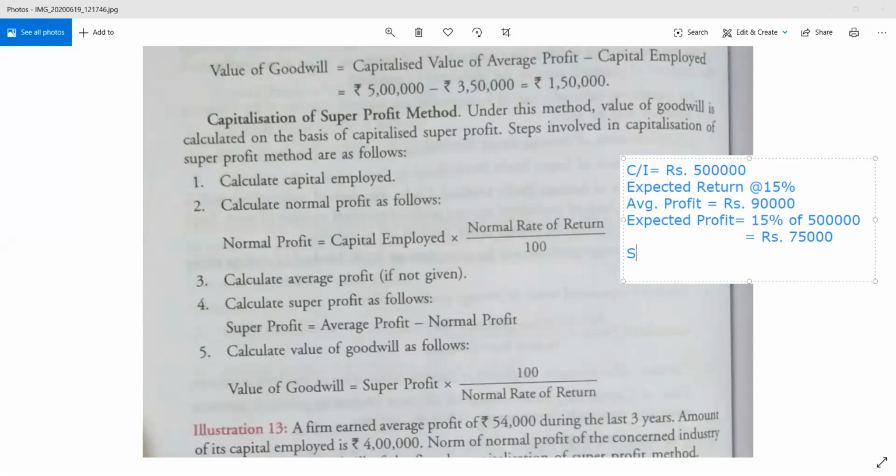Your super profit will be your average profit minus expected profit.